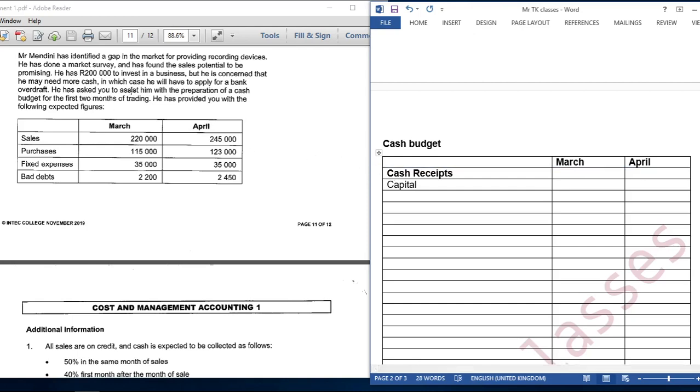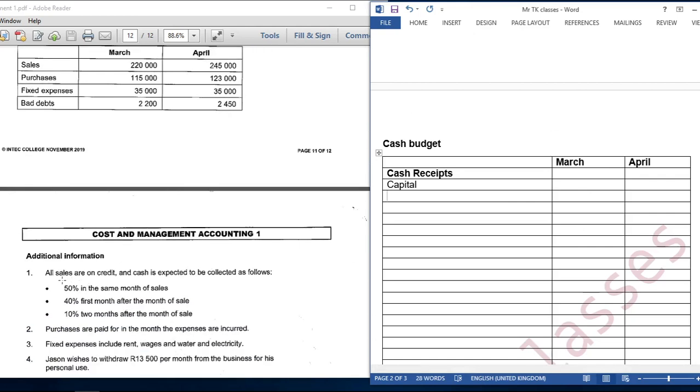Here they didn't say when this capital is going to be injected, but we are assured that it is going to be injected in March, because that's when we are starting the business. We'll leave it blank and see if there is anything in the adjustments. We are going to assume that the capital is injected in March, because that's when the business is going to start.